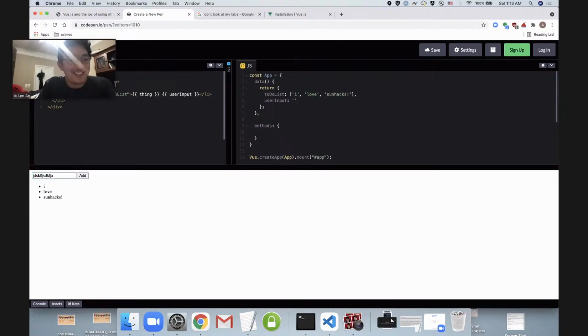Duh. It's because I didn't do anything to hook up this input to the user input. So let's do that. To do my binding of user input to Vue data, I'm going to use that v-model syntax that I showed y'all before. And I'm just going to put in user input. And now, cross your fingers, nothing ever works live.